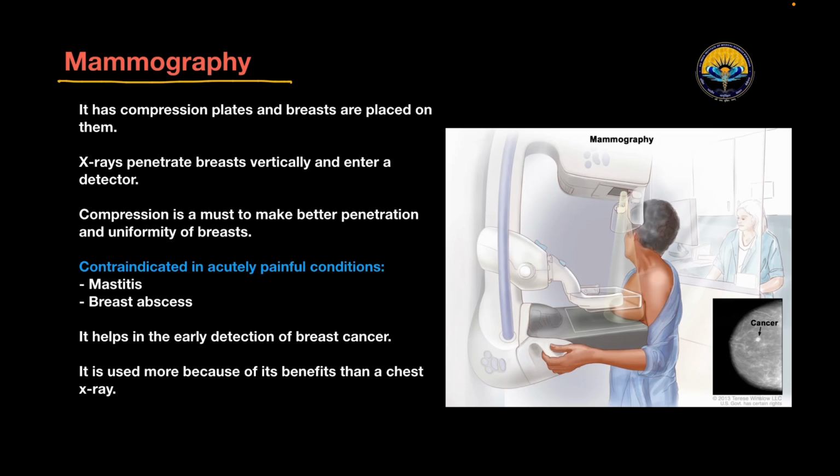So look over here. Here we have the image of how it is performed. It has compression plates and the breasts are placed on them. The X-ray penetrates the breast vertically and enters a detector. Compression is a must to make better penetration and uniformity of the breast.